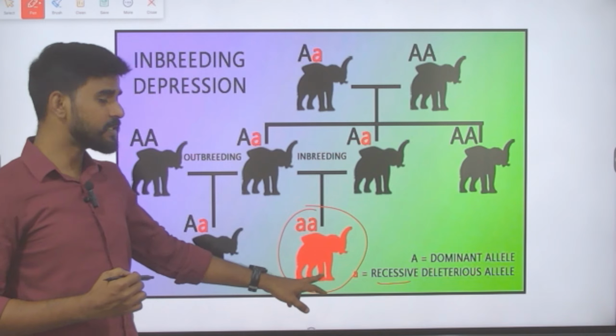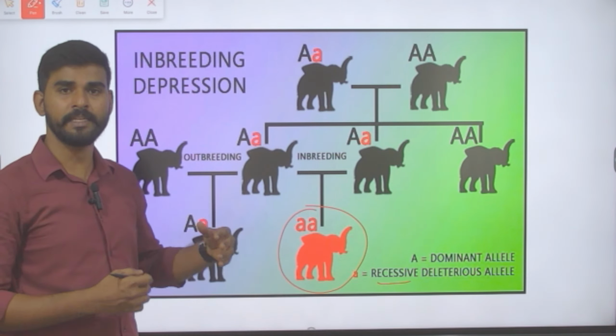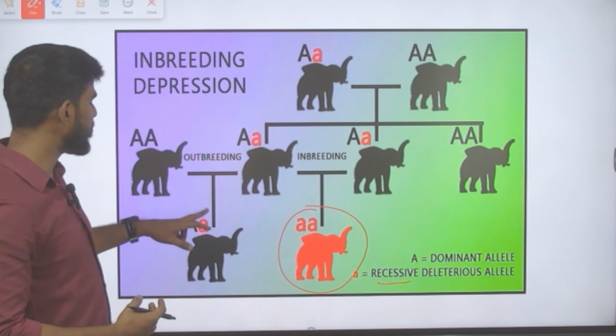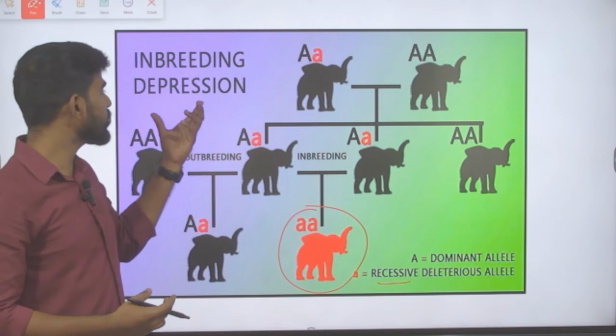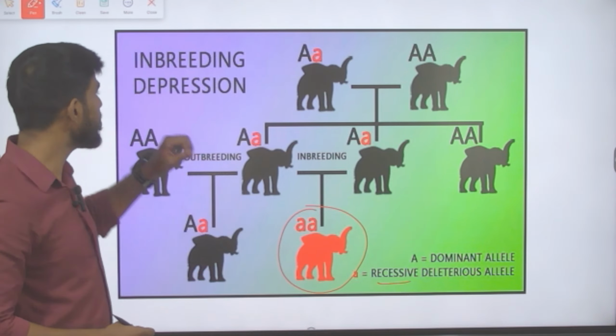This animal will have a low fertility rate and its viability is less. But when we go for outbreeding, it is not affected much. So this is what we need to understand. This concept is called inbreeding depression. This is the depression that is caused.